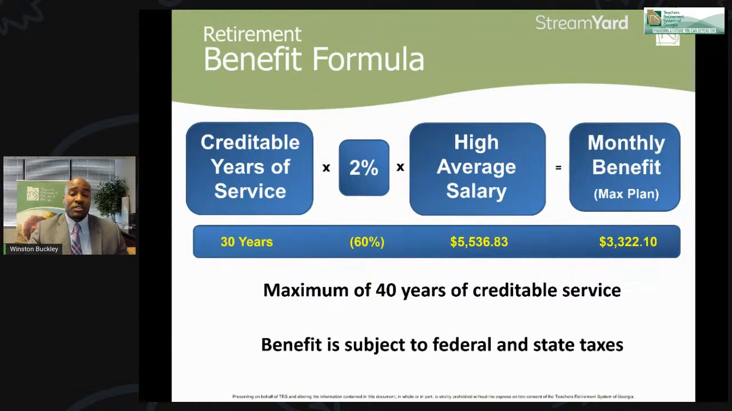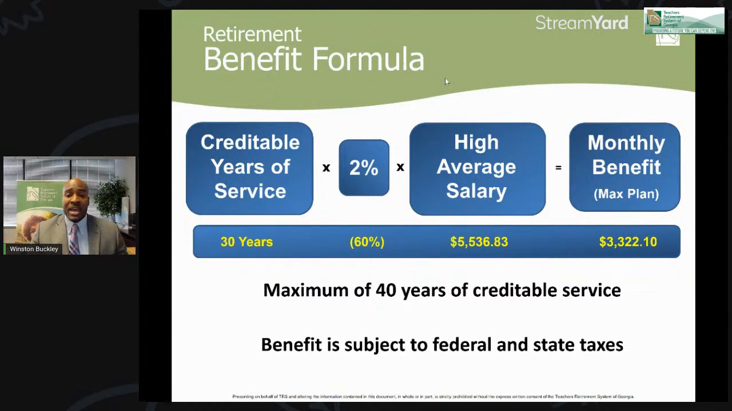Under the max plan, for somebody that has 30 years of service, they'll get 60% of their high average salary, which is $5,536.83. And therefore, they would get $3,322.10 for the rest of their lifetime.